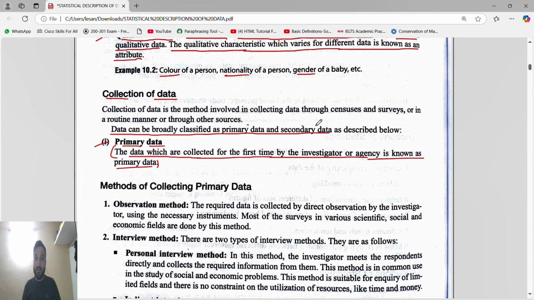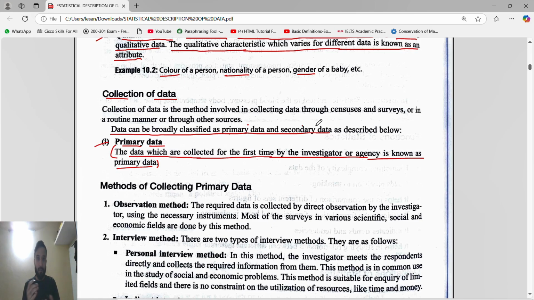Secondary means, suppose you got an assignment or a project, and you have to submit a report or a project. What will we do? We will go to ChatGPT, we will go to Google, or we will go to a college library. There we will search in a book, a newspaper, or some article which is already published, or take the help of researchers, teachers, or seniors. So this is secondary data, where you are collecting the data with the help of other sources.